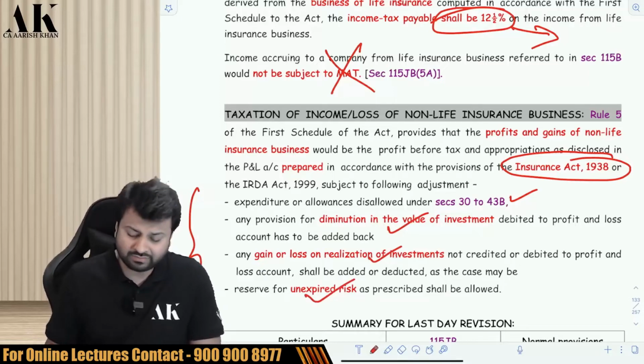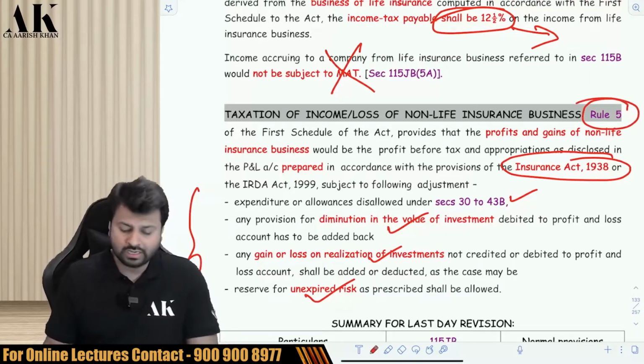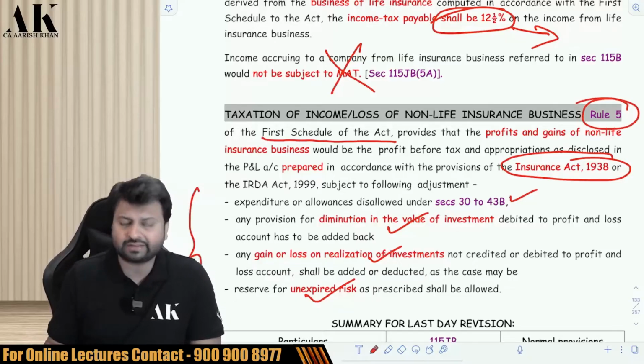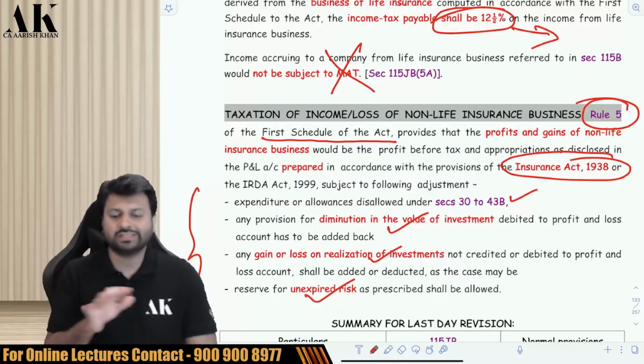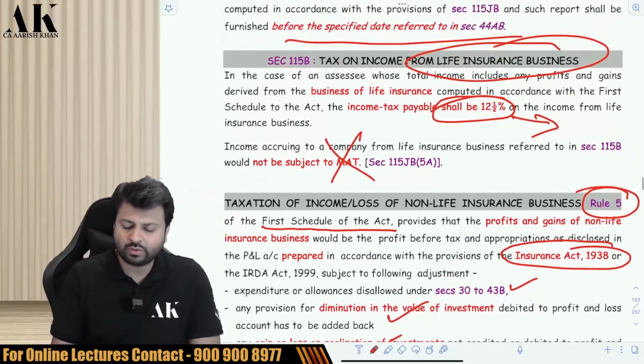So this is something which is given under Rule 5 of the Income Tax Rules, and it is also given in the First Schedule of the Act, which is not a part of your syllabus. The First Schedule is not given in detail. Otherwise, this computation is in great detail. So for life insurance business, 12.5%, no MAT.